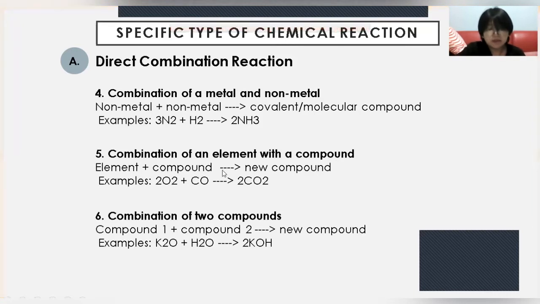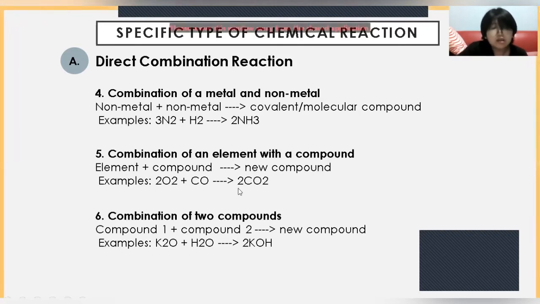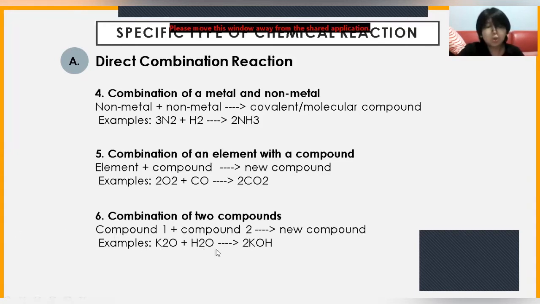So element plus compound will give you a new compound. For example, O2 plus 2CO yields 2CO2. Six, we have the combination of two compounds. So compound 1 plus compound 2 would give you a new compound. For example, K2O plus H2O would yield 2KOH.